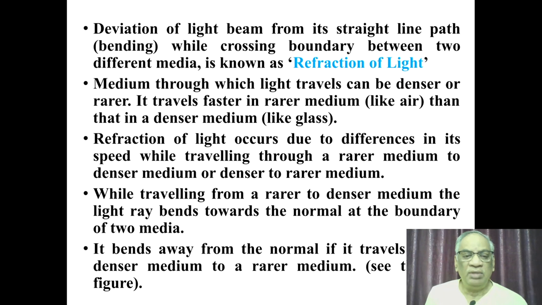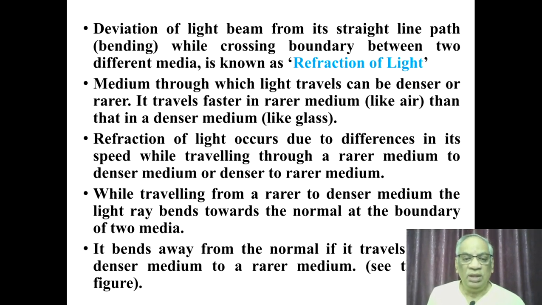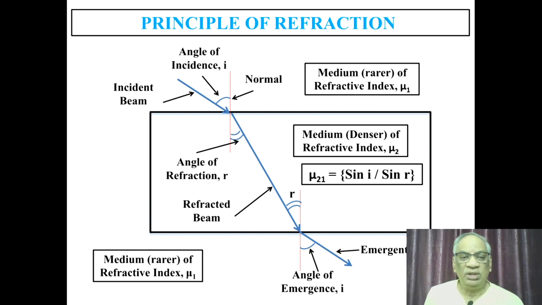When light travels from a rarer medium to a denser medium, the light ray bends towards the normal. That means if you draw a normal at the boundary surface, at the point of light ray falling, the light ray bends towards the normal when it travels from rarer to denser medium. It bends away from the normal if it travels from a denser medium to rarer, that is in the reverse direction. You can see this in this figure clearly.